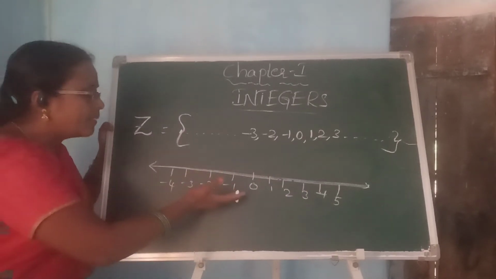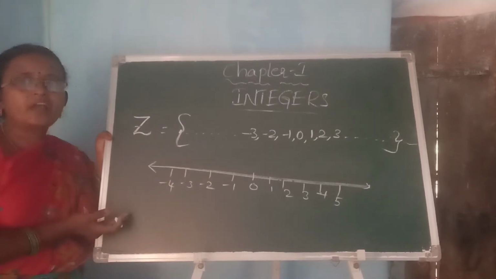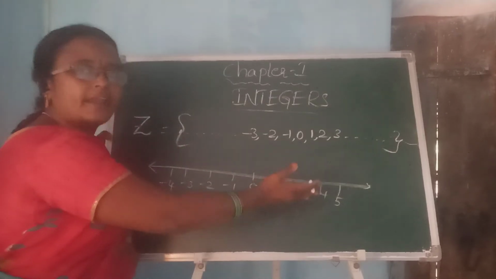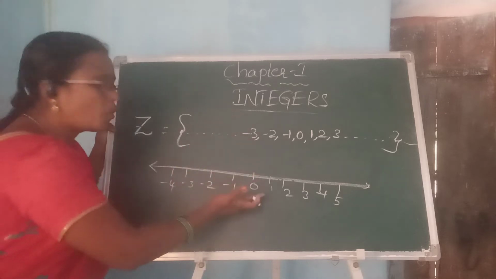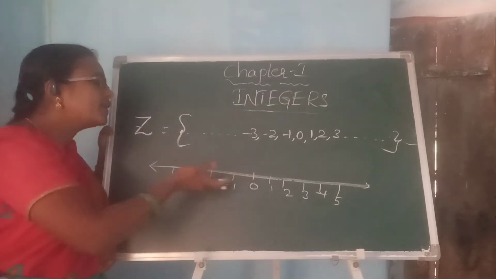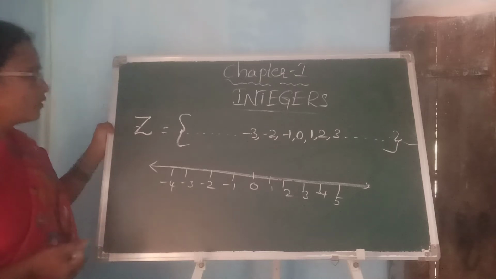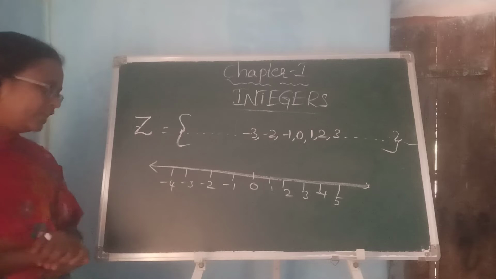So the digits which are indicated on the number line on the left hand side are smaller than the values indicated on the right hand side. So we can say that 0 is bigger than all these negative values. Now I think you have got a clear understanding of these integers.